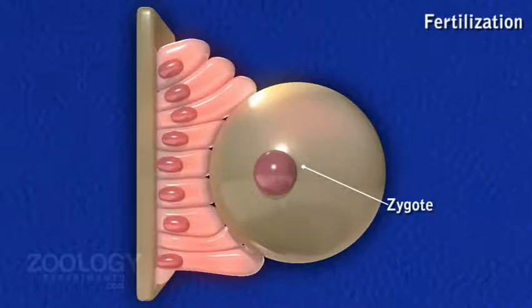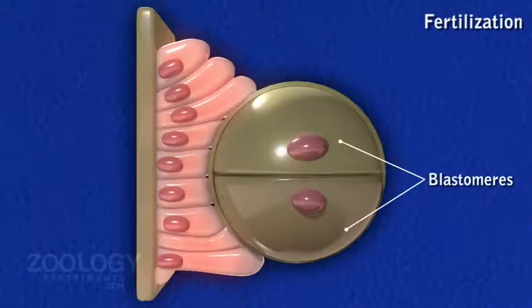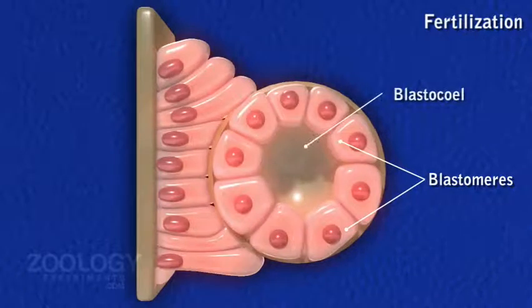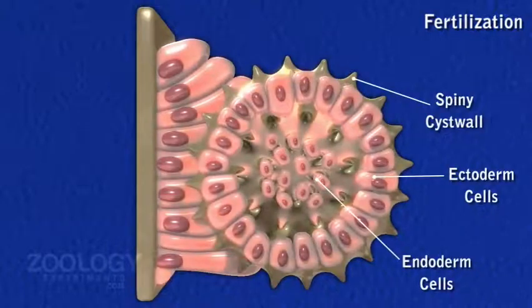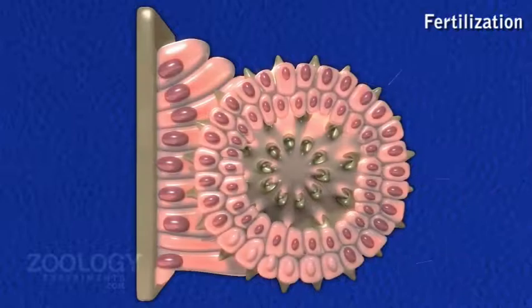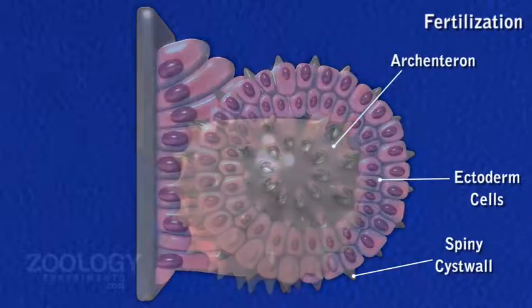Development. The development of the zygote begins soon after fertilization. While the zygote is still attached to the parent, it undergoes cleavage, blastulation, gastrulation, encystation, and hatching.